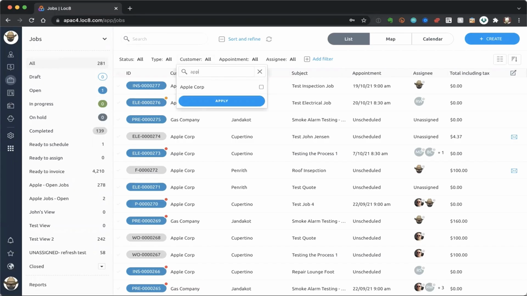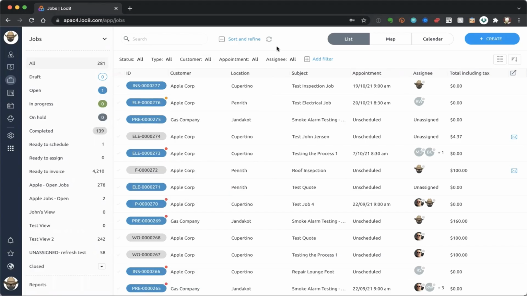The very first thing I want to do is limit the jobs I'm looking at to just the Apple jobs, because I really don't care for now about jobs from the gas company or anybody else. I'm completely focused on the Apple jobs because they're the ones on the phone with me right now, and they're the ones I need to focus on immediately. So what I do is begin to, or the analogy I like to use is, paint a picture.